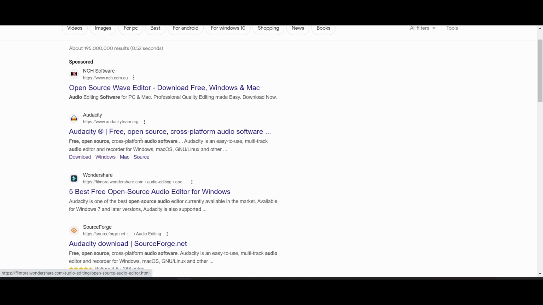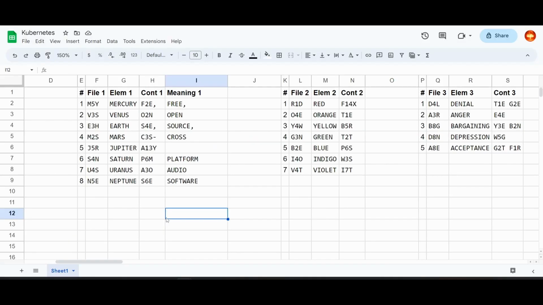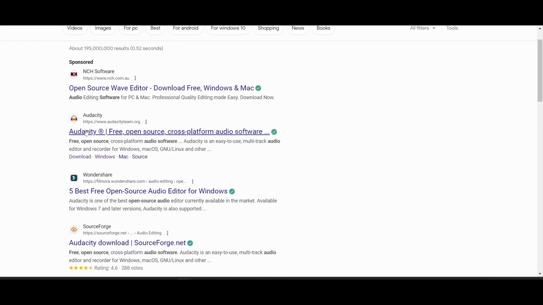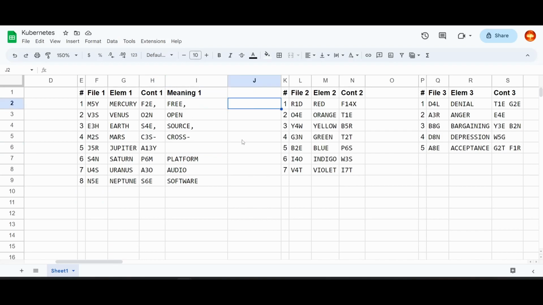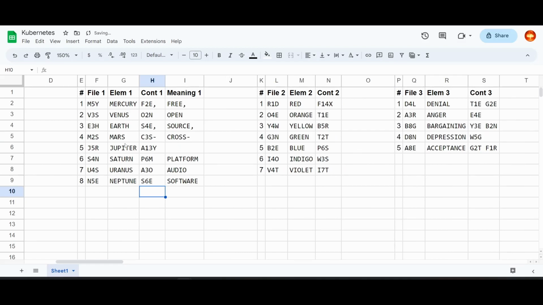Free open source cross-platform audio software. Okay, free open source cross-platform audio software describes Audacity according to its own website. Audacity has the same number of letters as there are lines in this file set. And one word is extra, and Audacity almost fits this pattern except the number of letters in the middle is wrong. So am I imagining it, or is this all on purpose? Let's look at the next one.